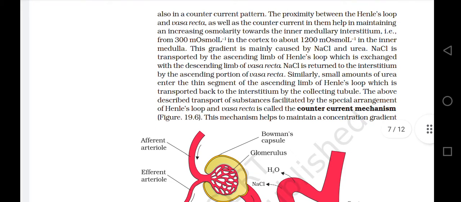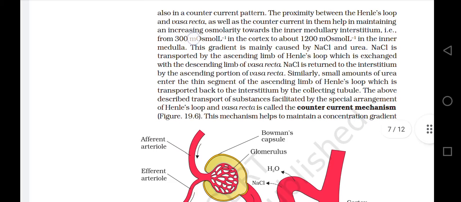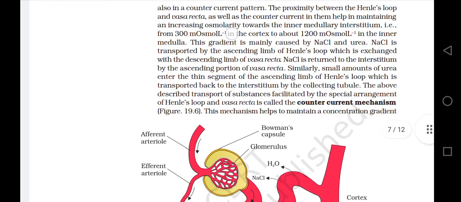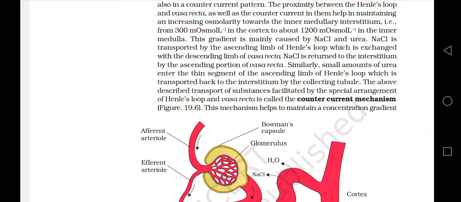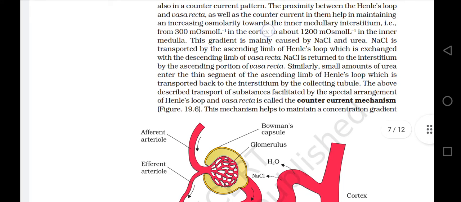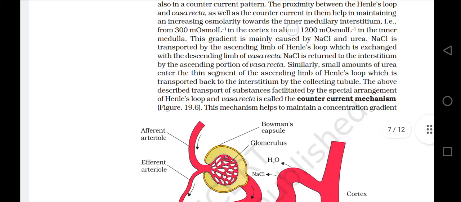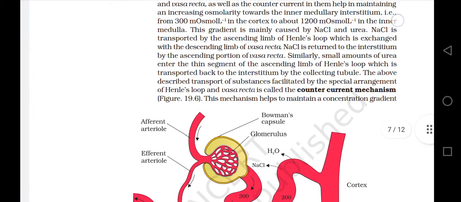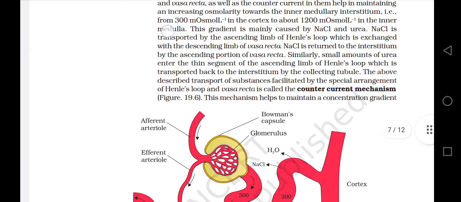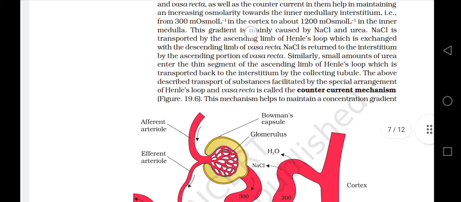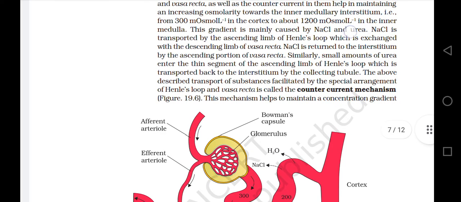That is, from 300 milliosmol per liter in the cortex to about 1200 milliosmol per liter in the inner medulla. This gradient is mainly caused by sodium chloride and urea.